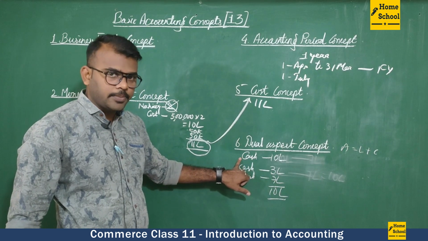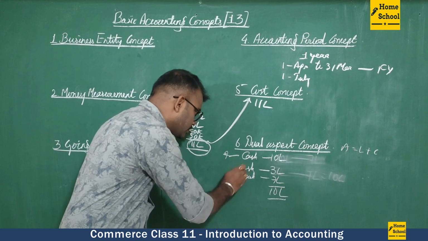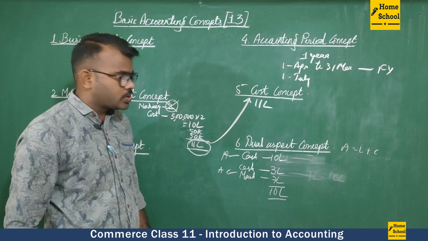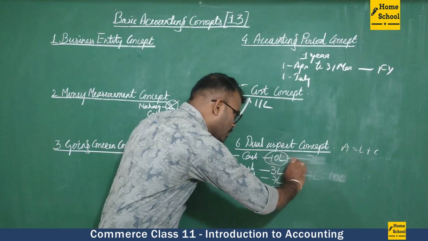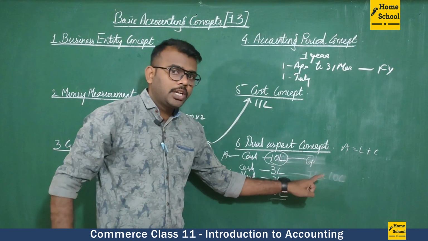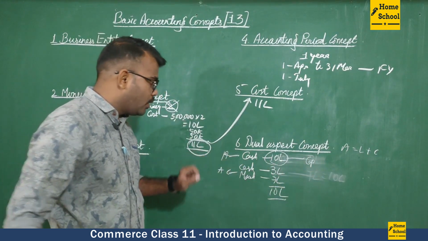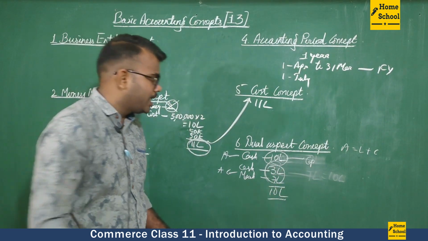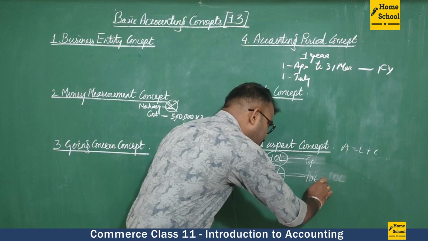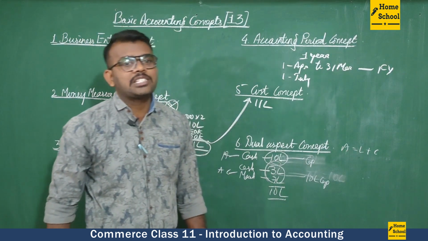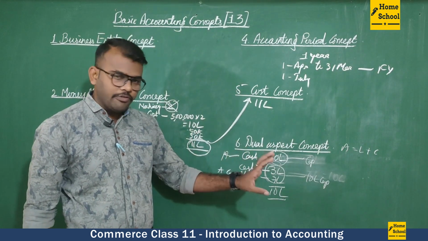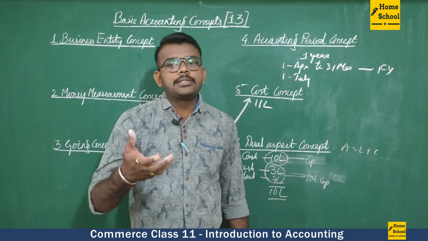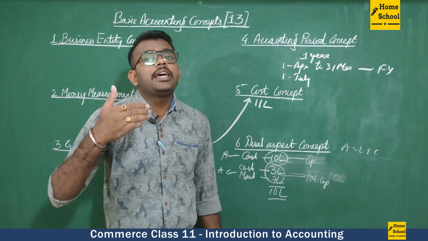So cash is an asset. Even machinery is also an asset. Okay, so total capital earlier was 10 lakh. Capital was in the form of only cash. Now capital is in the form of cash as well as machinery. Again it is 10 lakh rupees. So this is the dual aspect concept. For each and every debit, there is an equal and opposite credit. This statement you will understand when we start with the journal entries.